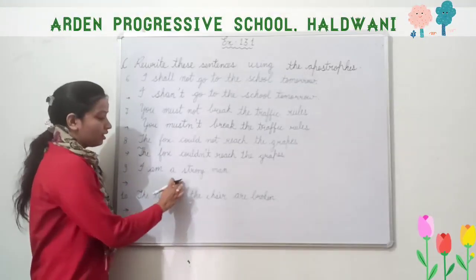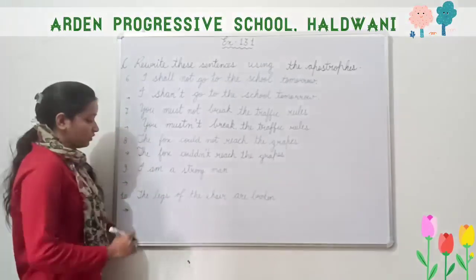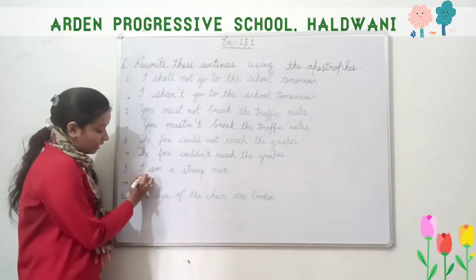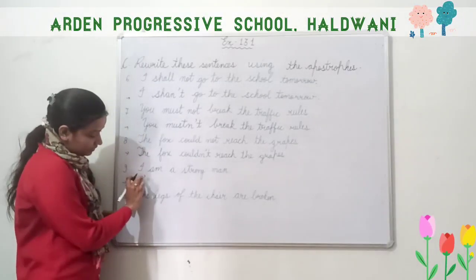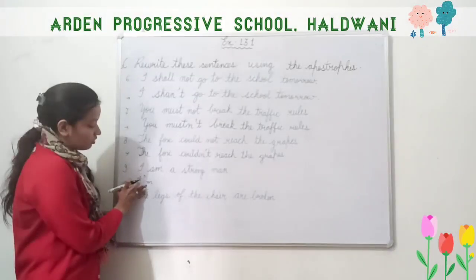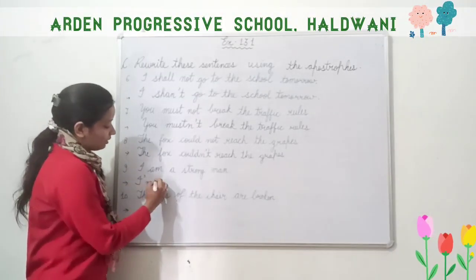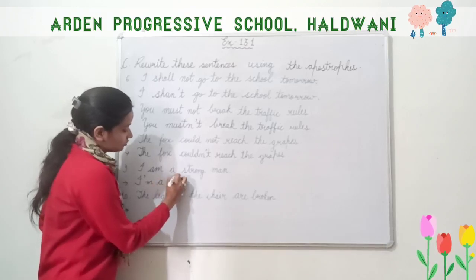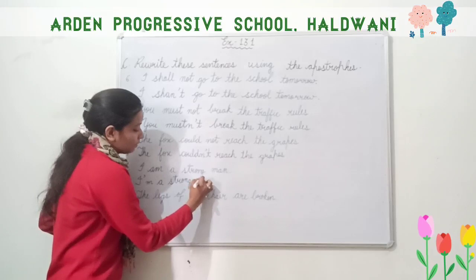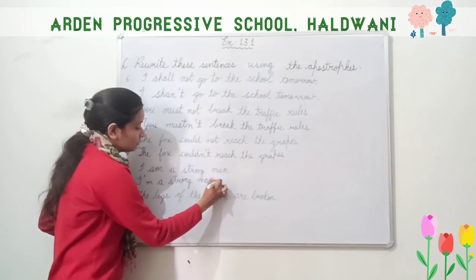Now, I am a strong man. So we know that its short form is I, apostrophe on this line, then am. Okay, I'm. This is the short form of I am. I am a strong, S-T-R-O-N-G, strong. I am a strong man, full stop.